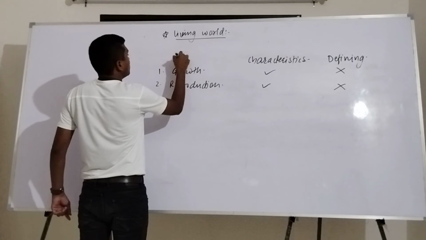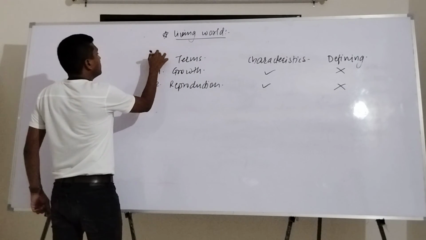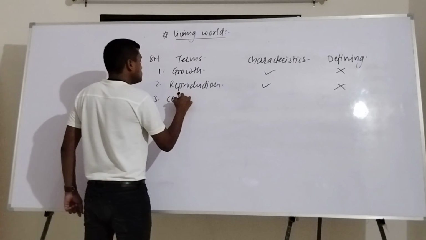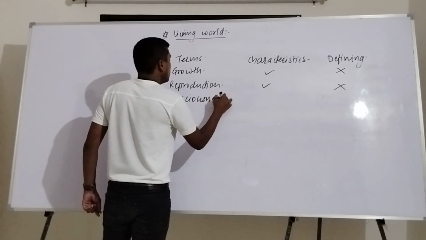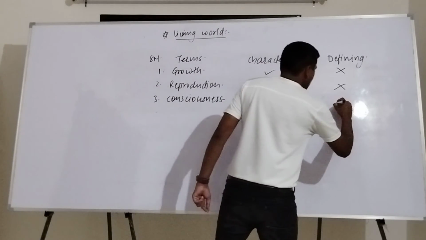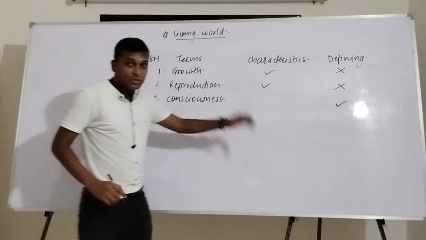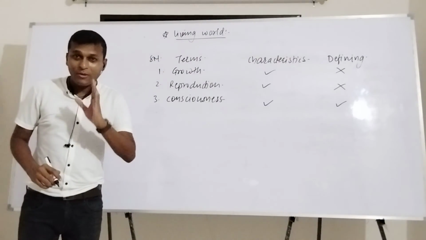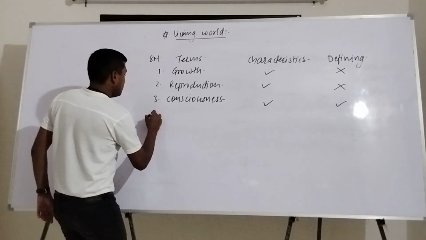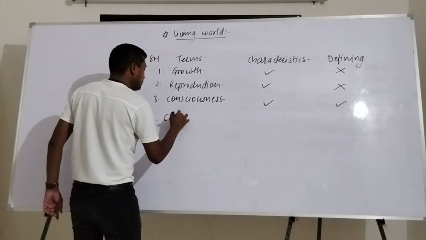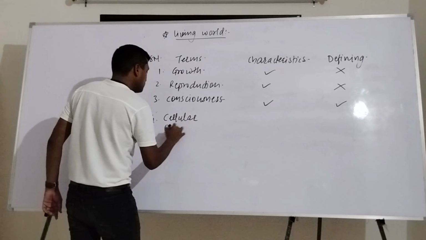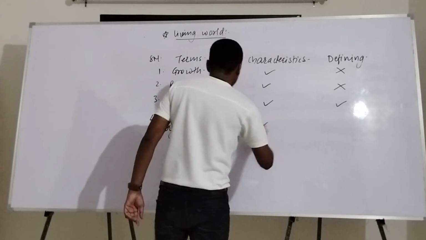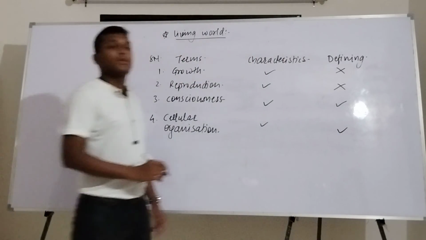Here I'll write the terms. Here there is a serial number. If we talk about the third one, that is called consciousness, then can consciousness be a defining property? Yes. Can consciousness be a characteristic? Yes. Consciousness is also a characteristic. Fourth thing, if we talk about cellular organization, in that case, of course, it is a characteristic. At the same time, it is a defining feature.